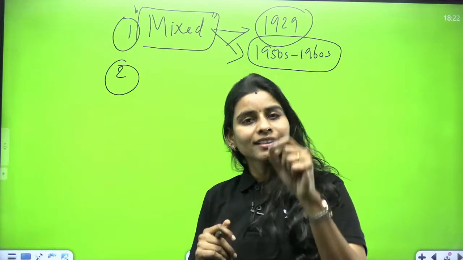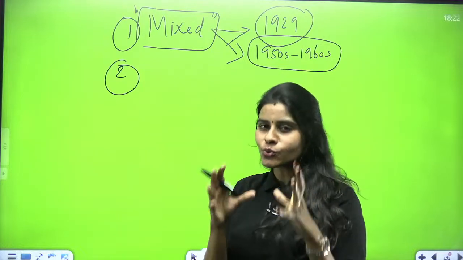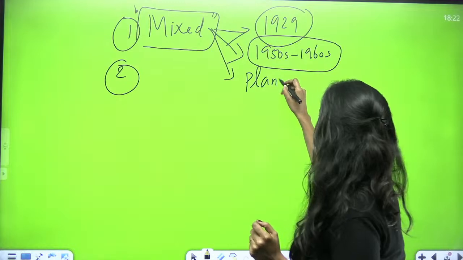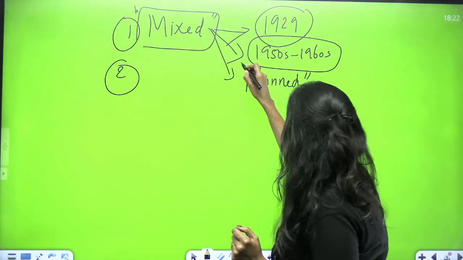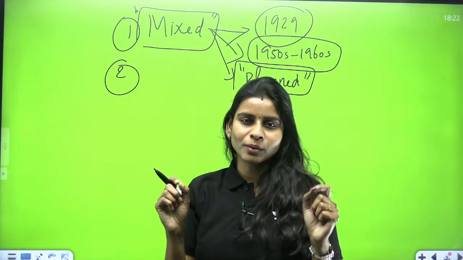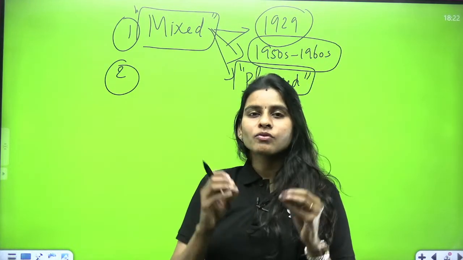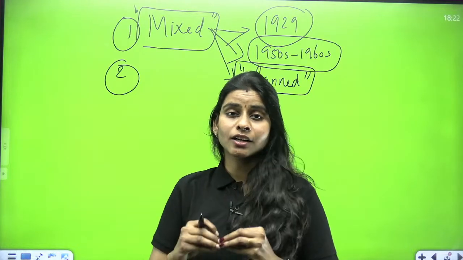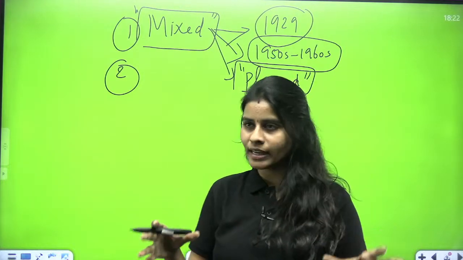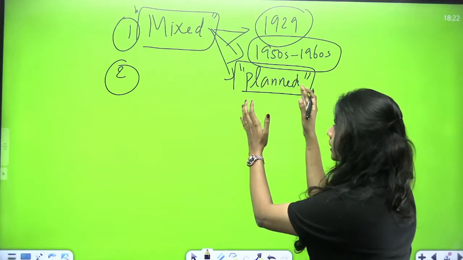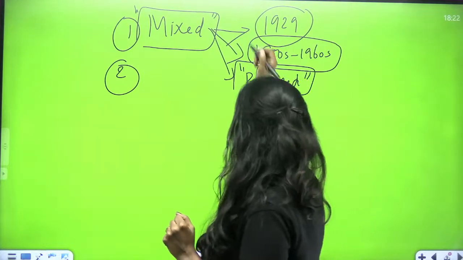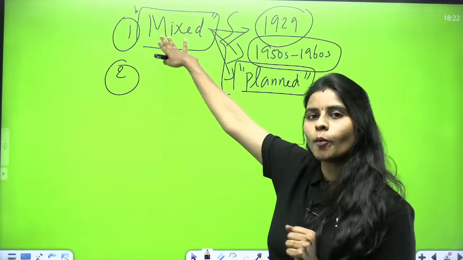And what is the other important thing for which we chose the mixed economy? It is because we wanted to have a planned economy in place. That is something which is not possible in a free market economy. So what is meant by planned economy? We are going to have plans in the country for development and for addressing the challenges that we have. Whenever there is government intervention, you can do that. Without government intervention, we can't do that, right? So for these three reasons, we adopted the mixed economy model.